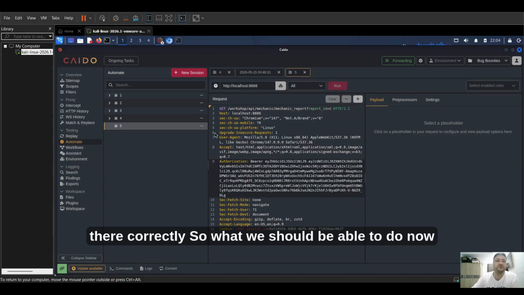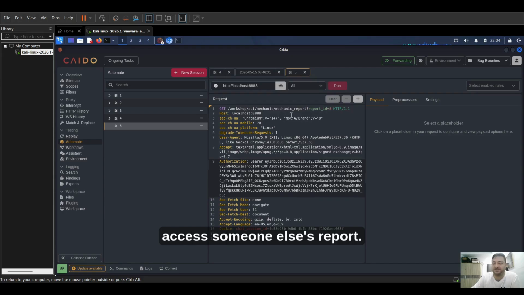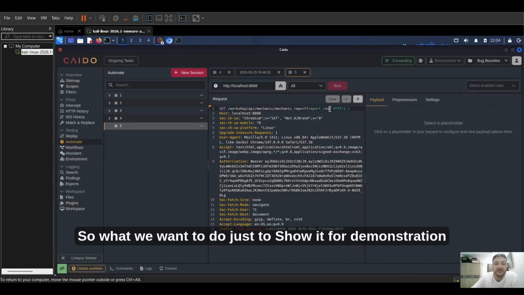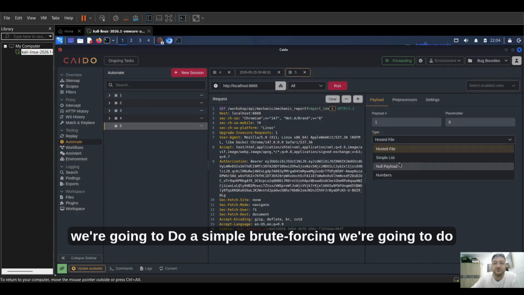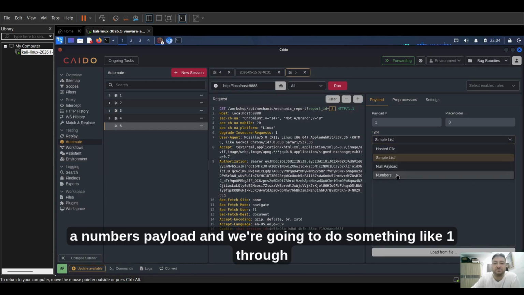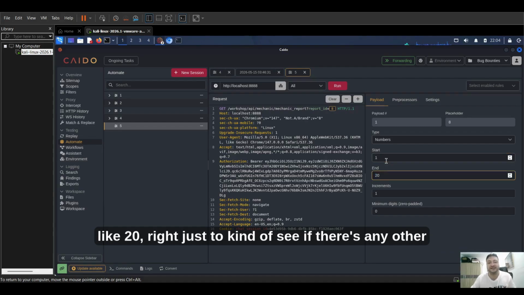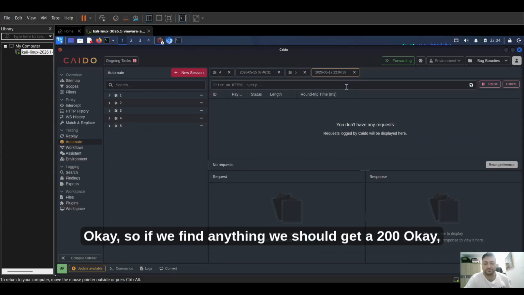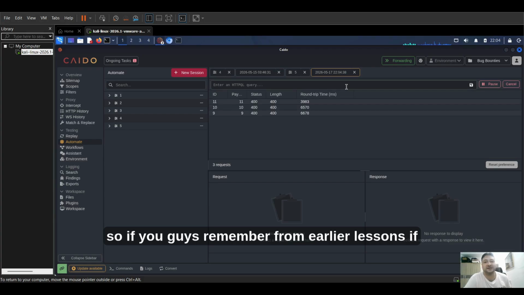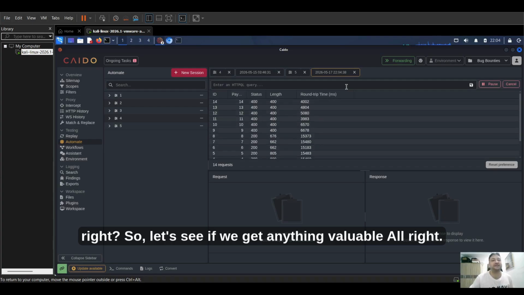So what we should be able to do now is access this report. But the goal is not to access our report, it's to access someone else's report. So just for demonstration purposes, we're going to see if we can find someone else's. We're going to do simple brute forcing with a numbers payload, something like 1 through 20, just to see if there are any other endpoints. We'll let this run for a second and see what it finds. If we find anything, we should get a 200 OK. If you remember from earlier lessons, a status 200 means that things are going well. So let's see if we get anything valuable.